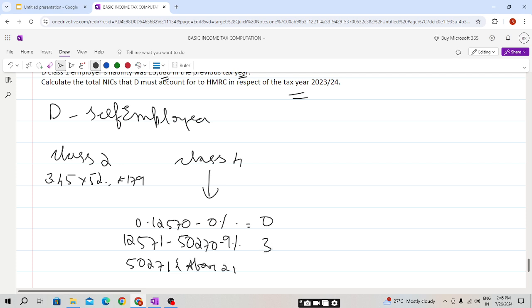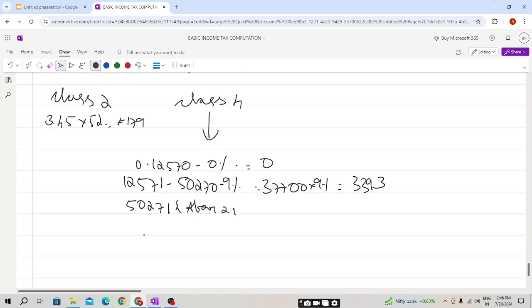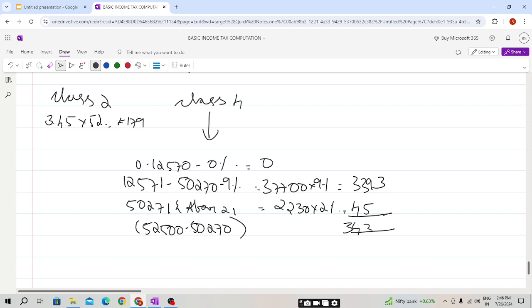So this will be 37,700 into 9%, which is 3,393. Then 52,500 less 50,270 is 2,230 into 2%, which is 45. So the Class 4 total will be 3,438.